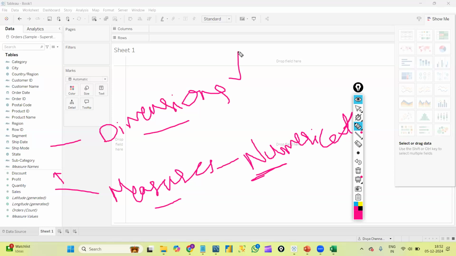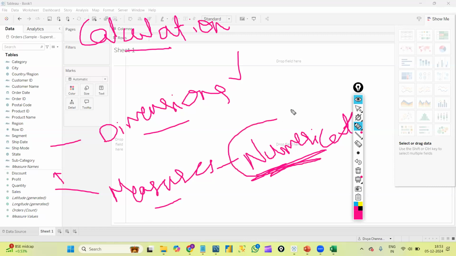But the actual concept is this: on any column, if we can perform some arithmetic calculations like plus, minus, or find percentages, that column comes under measures. On which columns can we do arithmetic calculations like plus, minus or percentage? On numerical columns only. That is what I said as a shortcut.